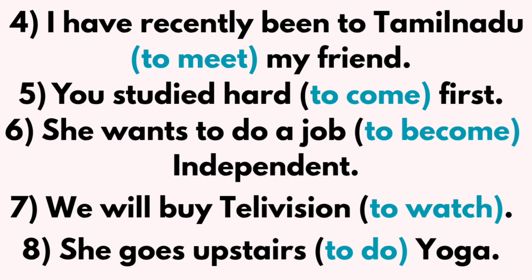Because there is a reason why we want to buy television, right? To watch. She goes upstairs. Upstairs means top of the house, right? You take any house, there is upstairs. She goes upstairs. Why? Why does she go upstairs? To do yoga. Here, infinitives help us to talk about why we do something.